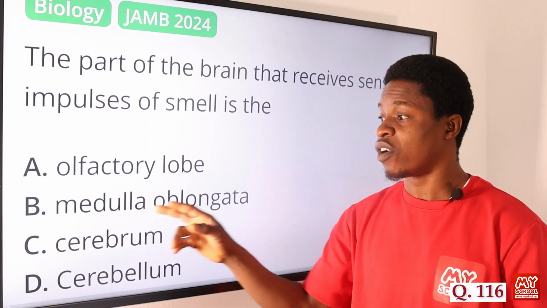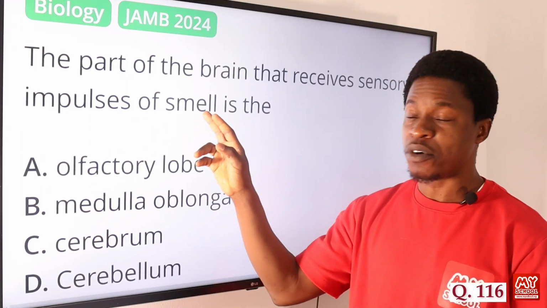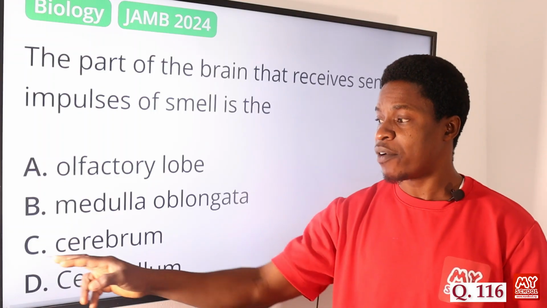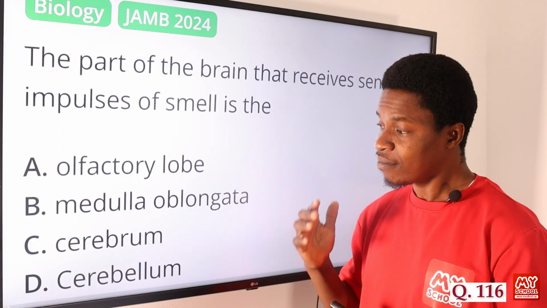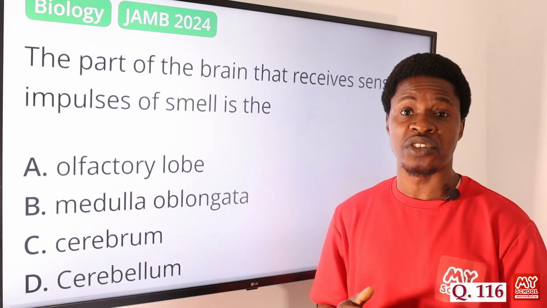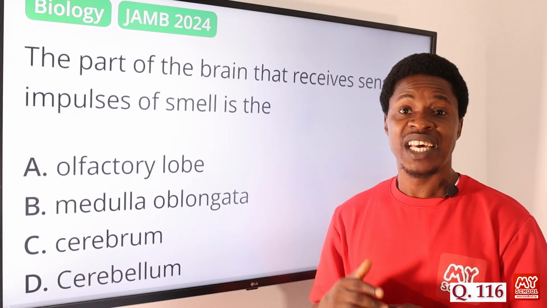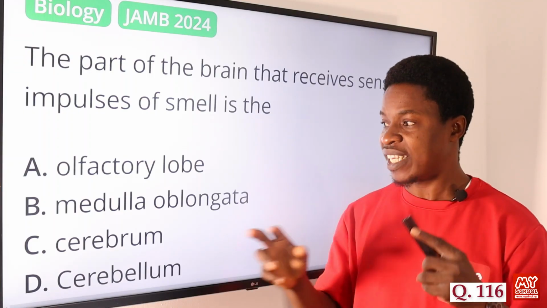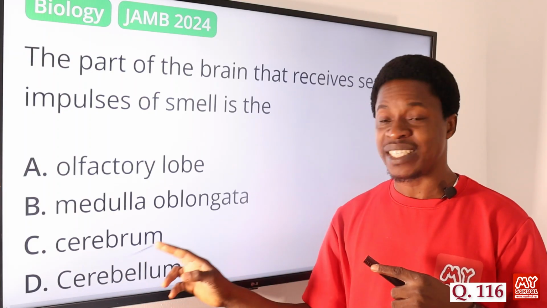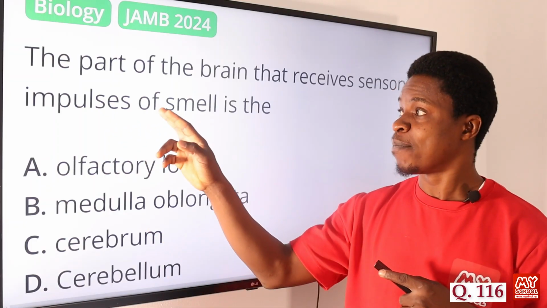It is the medulla oblongata that does that, not for the impulse of smell. Then the cerebrum. The cerebrum is the largest part of the brain, and it usually helps in controlling emotion, learning, and so many other activities that have to do with your ability to retain. Is that done by the what? By the cerebrum, not the impulse of the smell.